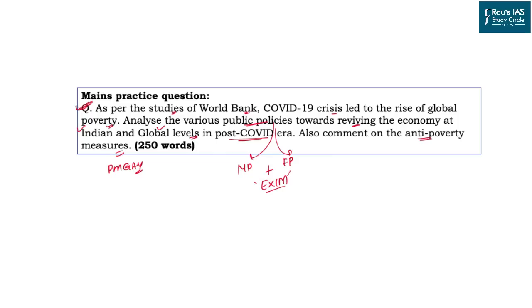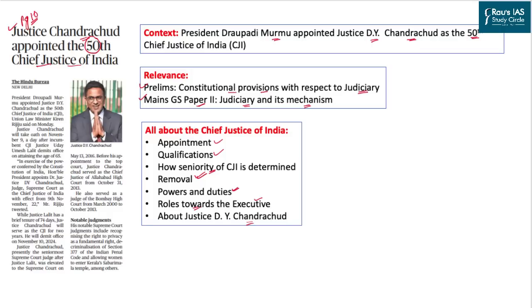With this discussion, let us now move to the next article for the day. This article of The Hindu newspaper appeared on page 10 and talks about the new appointment of Justice D.Y. Chandrachud to be the Chief Justice of India, and he is going to be the 50th Chief Justice of India. The context says that President Draupadi Murmu has appointed Justice D.Y. Chandrachud, who was also the senior-most judge after CJI Lalit, and is going to be the next CJI at the 50th position. The relevance of this article is straightforward.